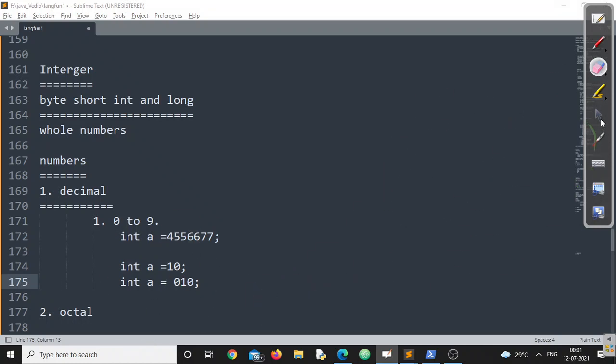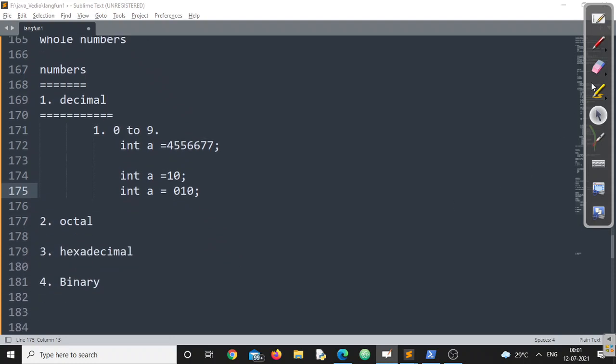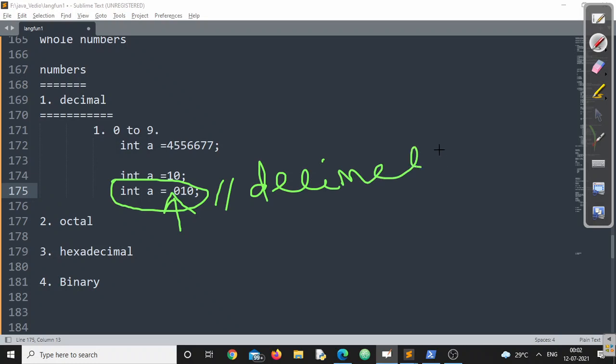All these are producing a number 10. But make sure you are aware of this particular concept. Any number that is prefixed with a 0, if you represent this particular number in Java, will not be treated as a decimal constant. This will be treated as an octal constant. Make sure you understand this point.